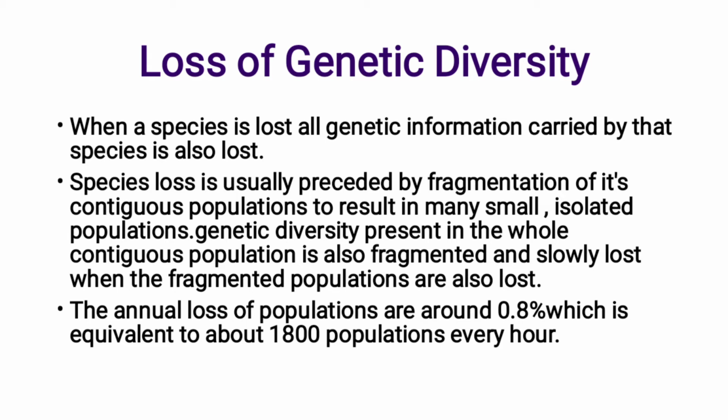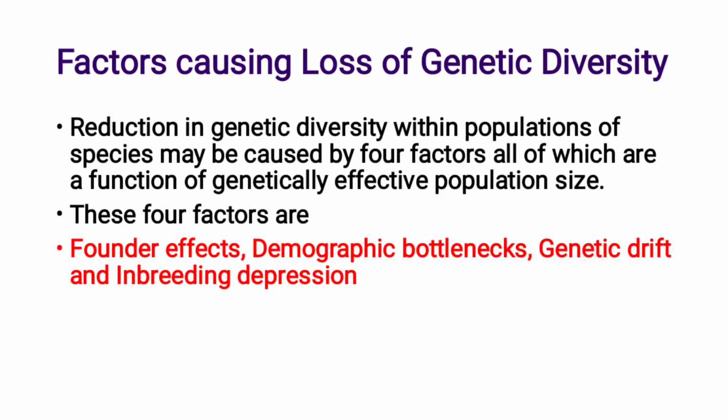Genetic diversity present in the whole contiguous population is also fragmented and slowly lost when the fragmented populations are also lost. The annual loss of populations is around 0.8 percent, which is equivalent to about 1,800 populations every hour.